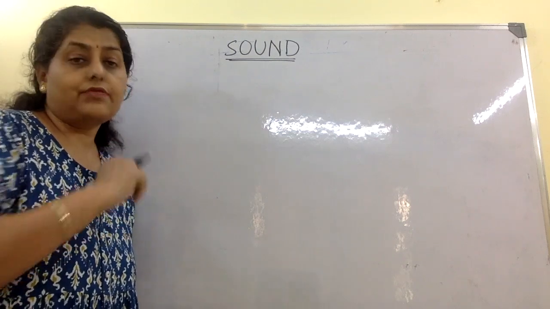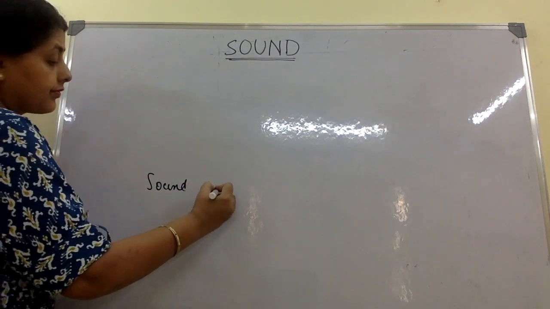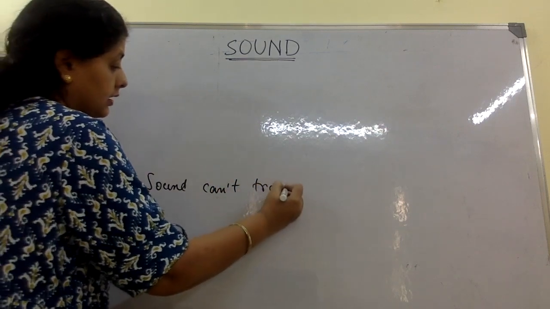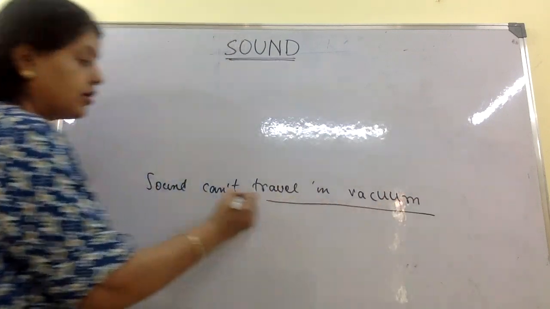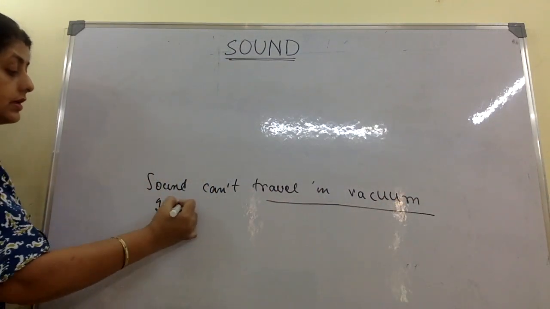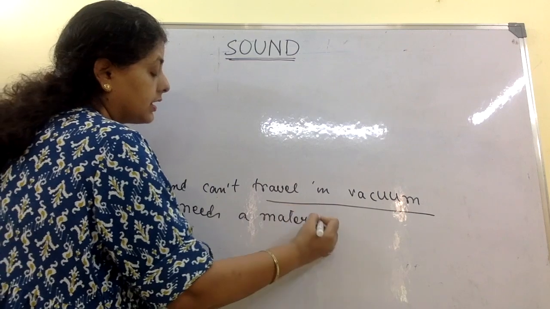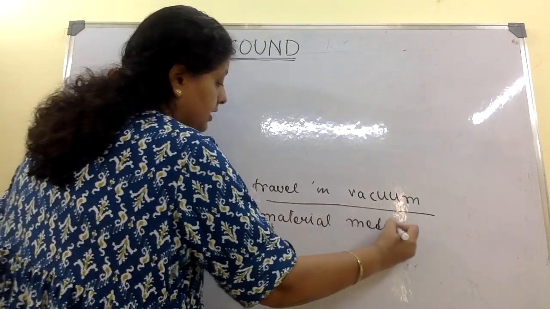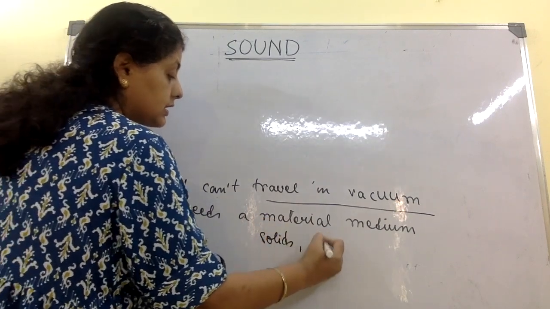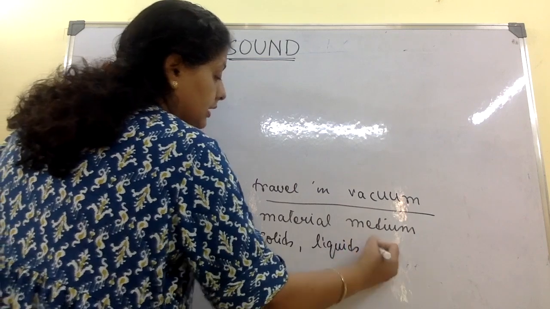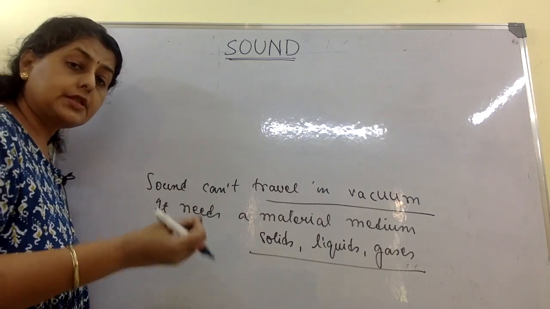Sound cannot travel without a medium. That is, sound cannot travel in vacuum. It needs a material medium. Material medium means solids, liquids or gases, anything. All these three can make a material medium.